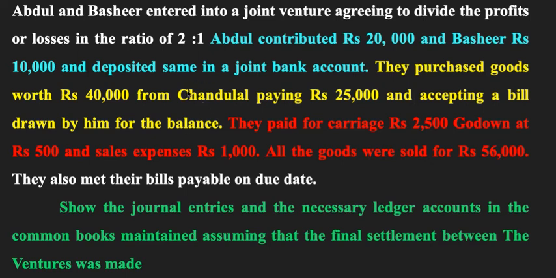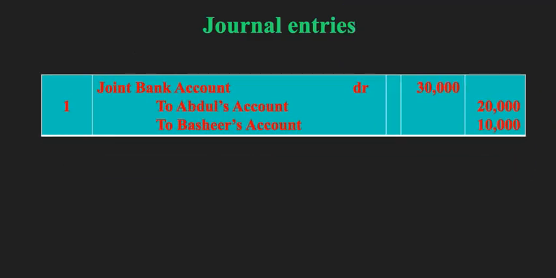So let us now create the journal entries, and then we have to create the necessary ledger accounts also in the common books maintained, assuming that a final settlement between the ventures was made. That is what we did. So these are the journal entries here. Now the first journal entry is about when they contribute towards the venture, and in that I had told you Abdul is contributing 20,000 and Bashir is contributing 10,000, and hence joint bank account debit 30,000, to Abdul's account 20,000, and Bashir's account is how much? 10,000. And here the narration will be the amount contributed by the venturers, right?